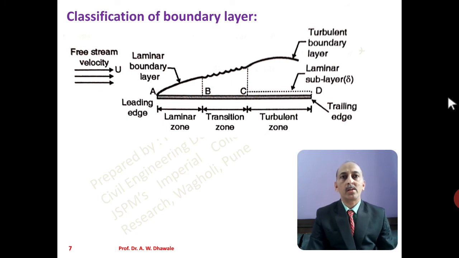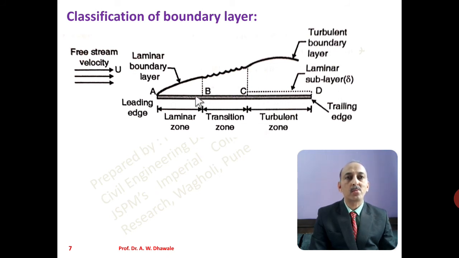Classification of a boundary layer. Let us discuss this figure. A thin plate is placed in a fluid flow having a free stream velocity capital U. This is the leading edge, this is the trailing edge. As the fluid flow passes over this plate, now see points A, B and C. These are A, B, C, D.